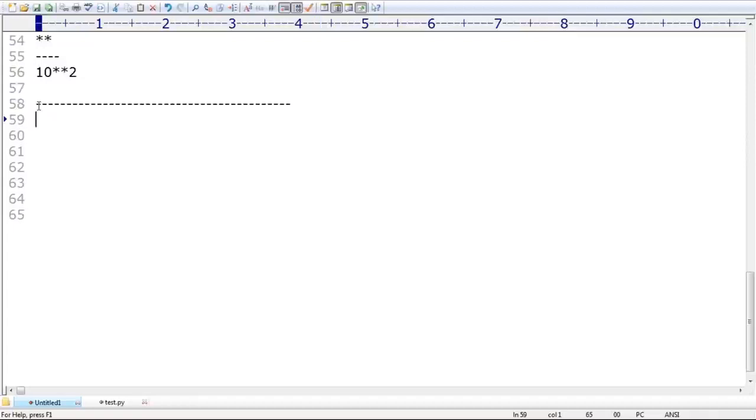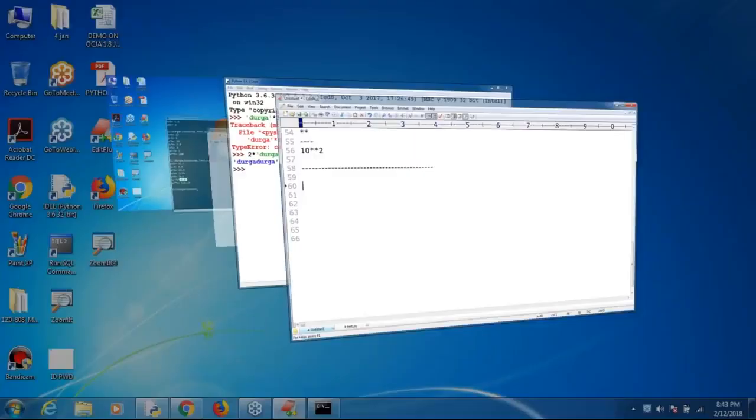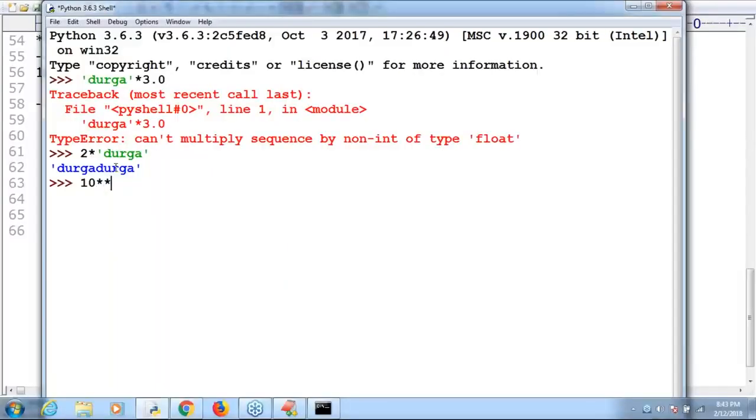Can I go to the next operator, the relational operator? But before that you should be aware of something. Aish is asking one doubt: 10 power minus 2.